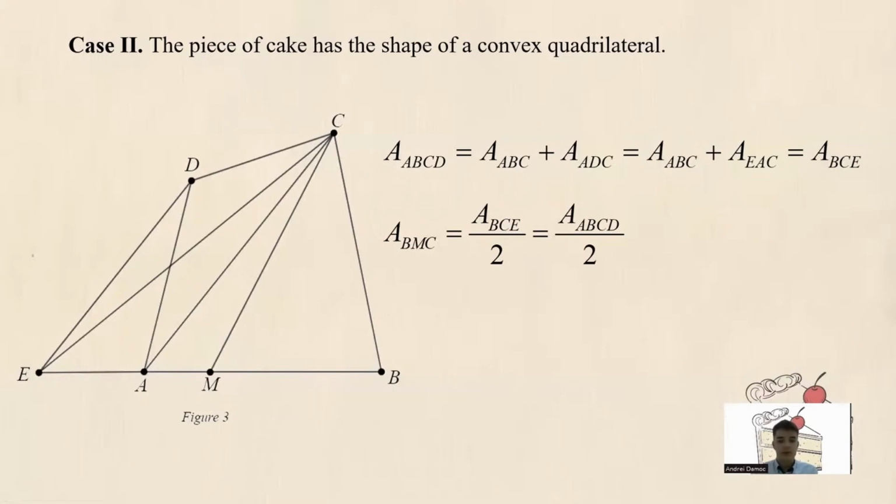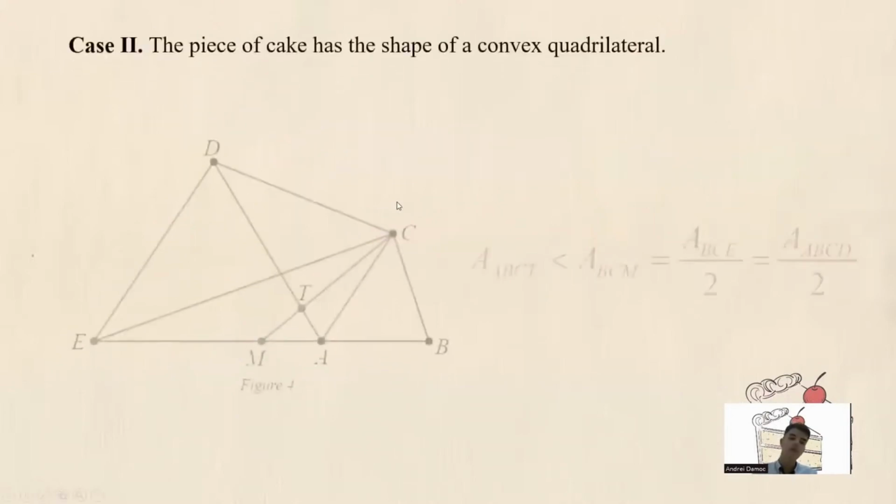So the area of ABCD is equal to the area of ABC plus the area of CDA, that is equal to the area of ABC plus the area of EAC, that is equal to the area of BCE. Now, if median CM has M on the segment AB, then our problem is solved because the area of BMC is equal to half of the area of BCE, that's equal to half of the area of the quadrilateral.